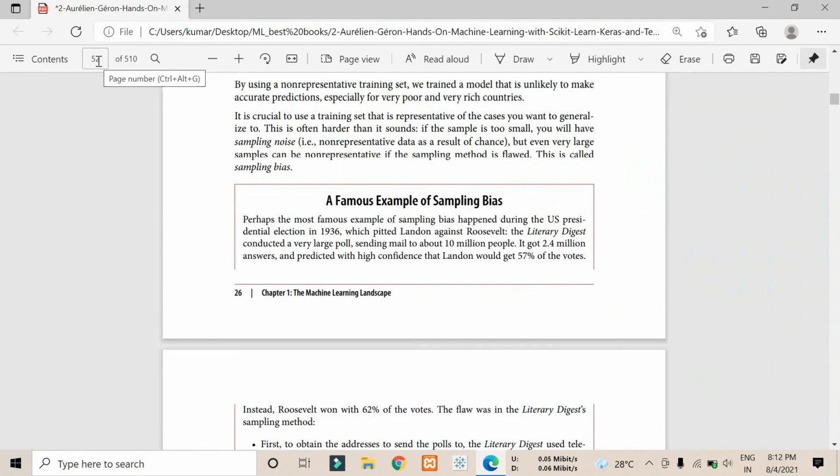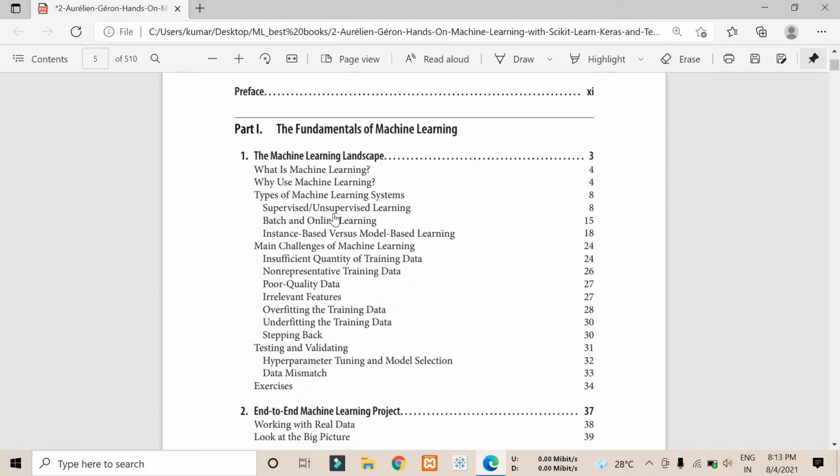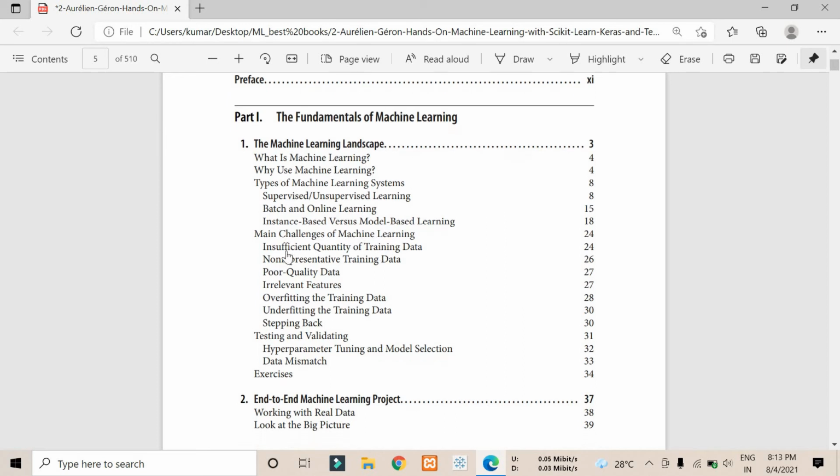Let me go back to the index again and check what are the most important things we can learn. We have completed till here. As of now we completed this part: instance based learning, model based learning, and main challenges of machine learning. This is the theory part, so we have not focused on it most. Next is insufficient quality of training data.